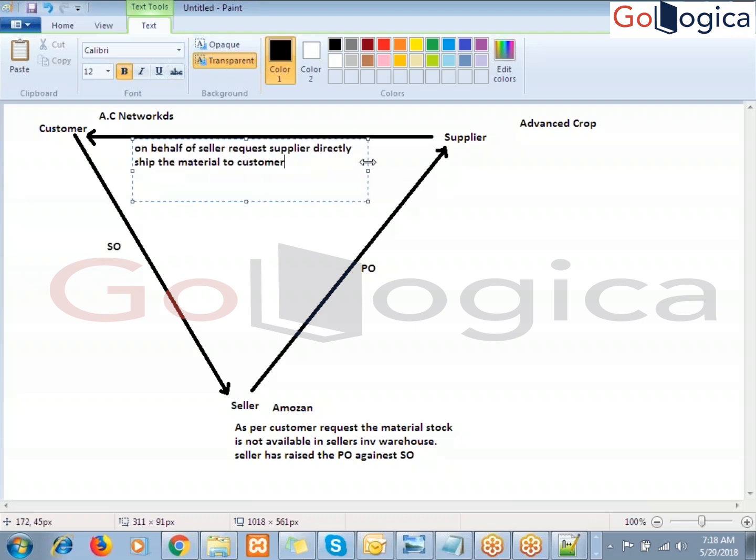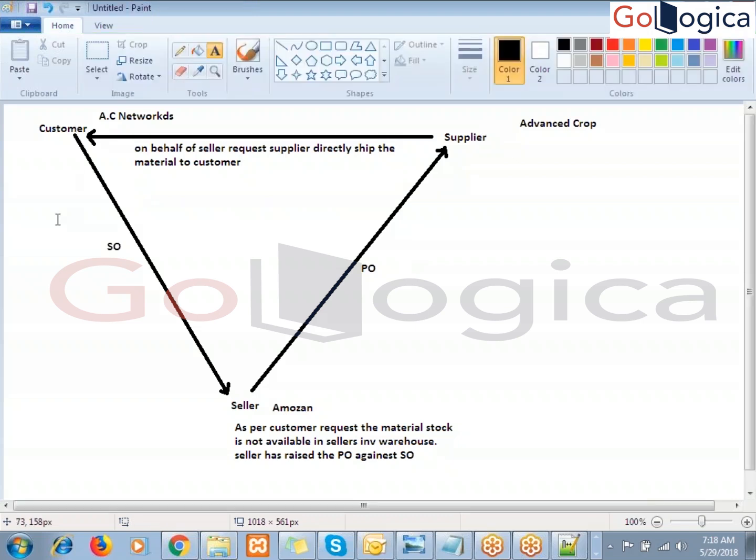Sir, see here it is. First, the customer places the order. The customer places the order with the seller. The seller doesn't have the stock in the inventory. Again, the seller places the purchase order with the supplier. Now the supplier is going to ship the material to the customer. So this is the thing that happens.